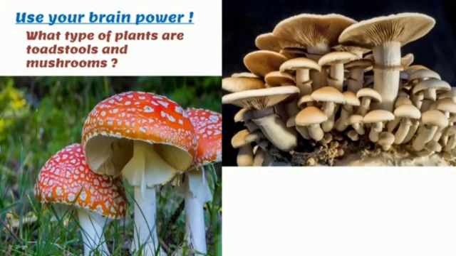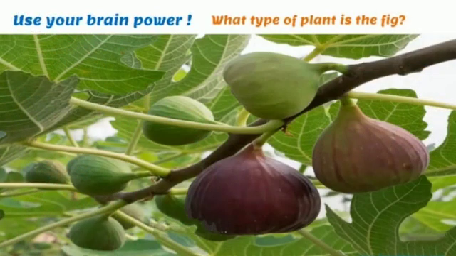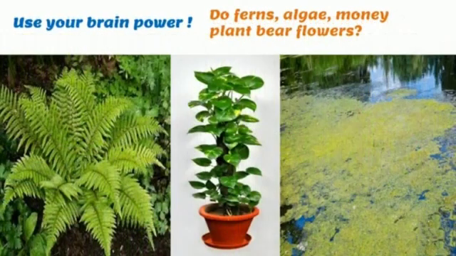Use your brain power. What type of plants are toadstools and mushrooms? Children, observe the picture of toadstool and another picture of mushrooms. These both are fungi which do not produce their own food. What type of plant is a fig? Fig is a huge tree. Its branches spread making a canopy, that is, a dome shape. Do ferns, algae, money plant bear flowers? No, they do not bear flowers. They are called non-flowering plants.